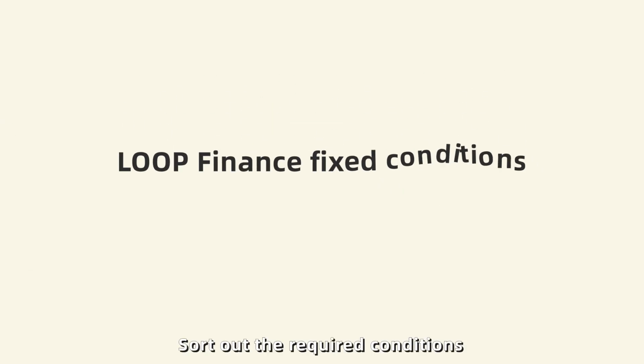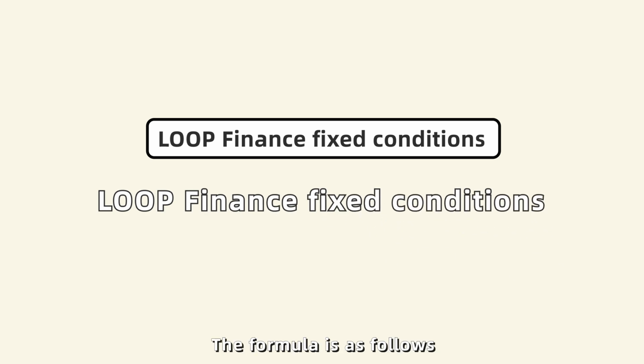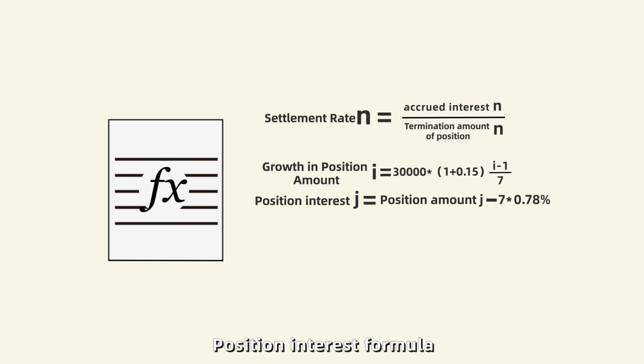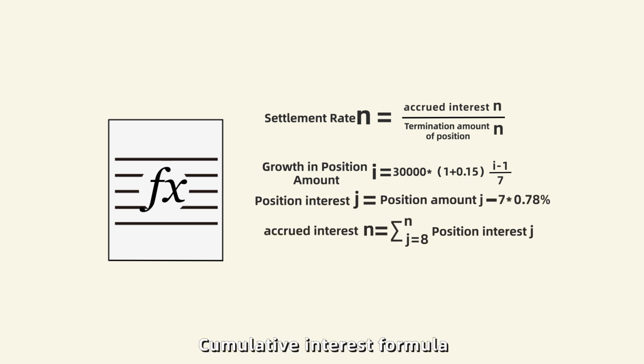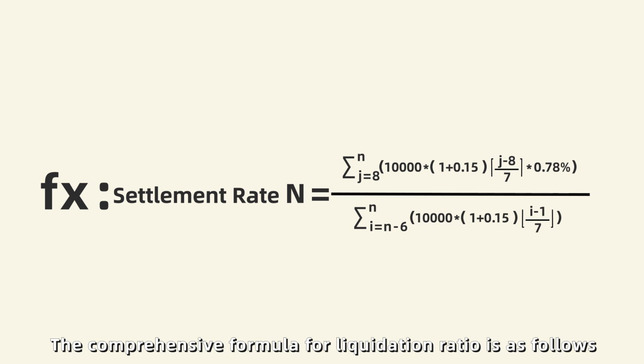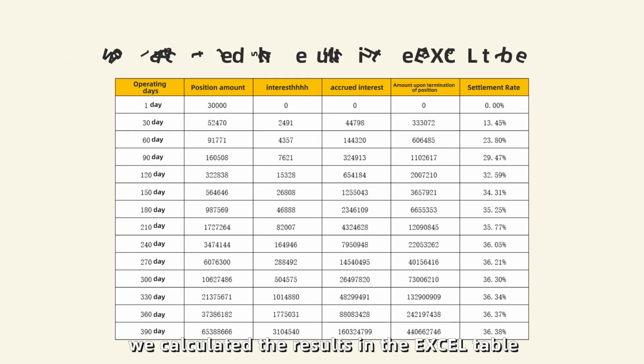Sort out the required conditions based on Loop Finance fixed conditions. The formula is as follows. Position amount growth formula. Position interest formula. Cumulative interest formula. Position termination amount formula. The comprehensive formula for liquidation ratio is as follows. According to the above formula, we calculate the results in the Excel table.